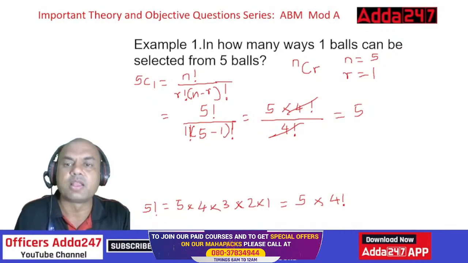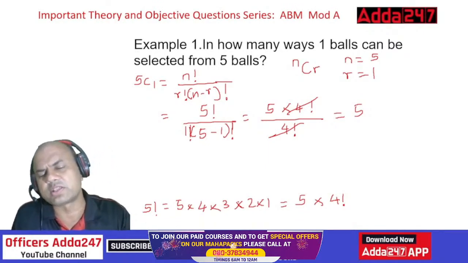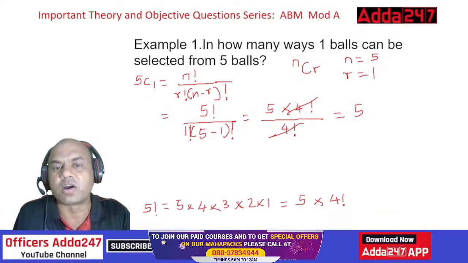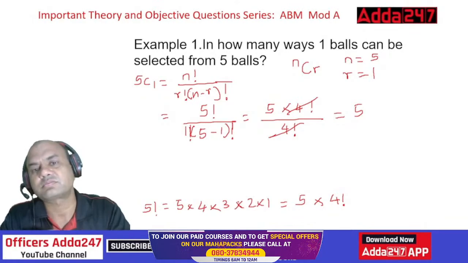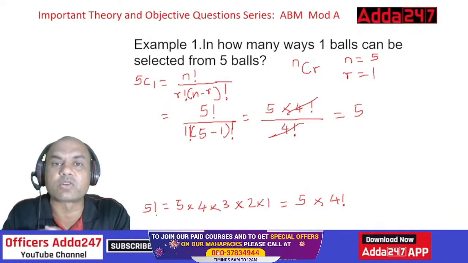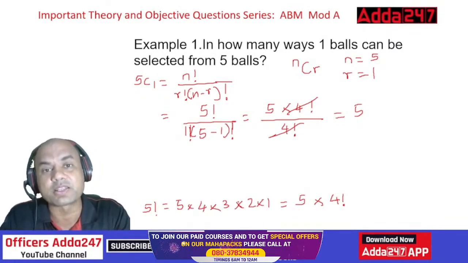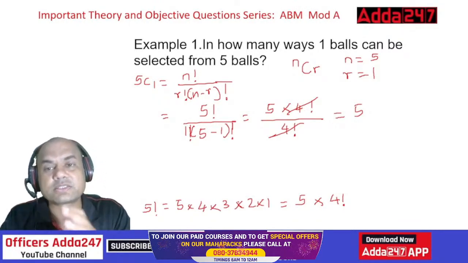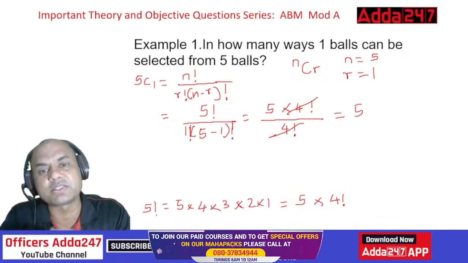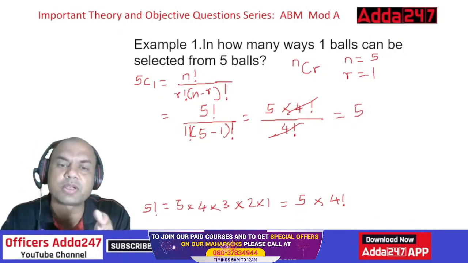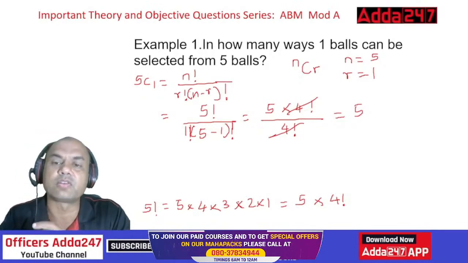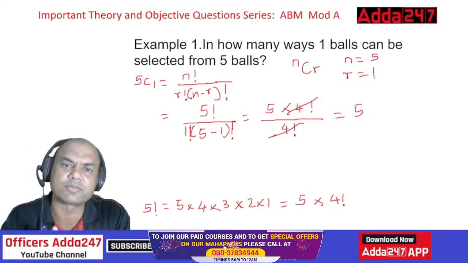Now I'll give you one thing for homework. You can check it, try it yourself. In how many ways can I select 4 balls out of 5 balls? And the funniest part is you'll see the answer is the same. If you want, you can check it. You'll get the same answer. 5 factorial upon, because what is the denominator? 4 factorial into 5 minus 4. So it becomes 1 and the same. So always remember, you get such questions in exam for 1 mark.